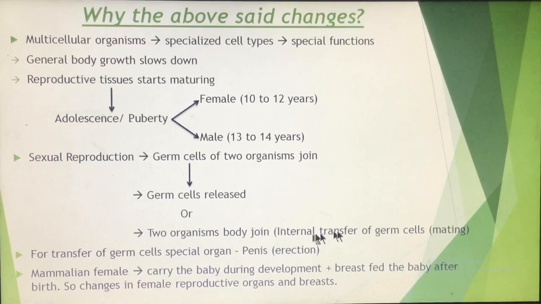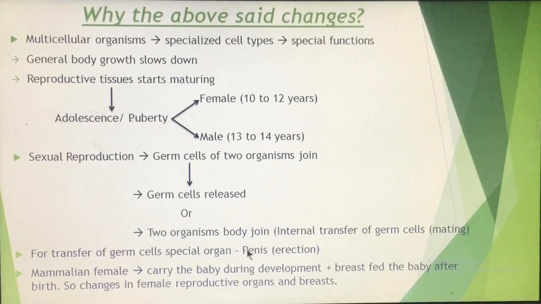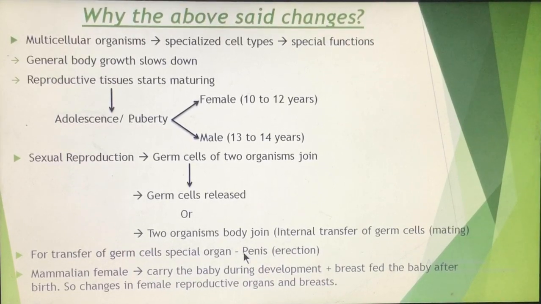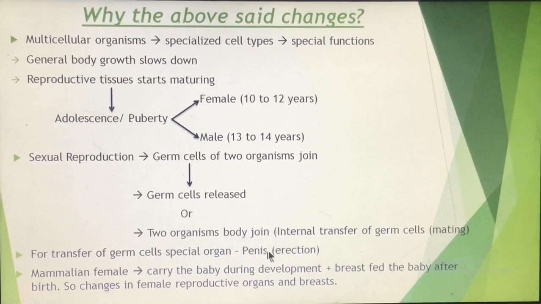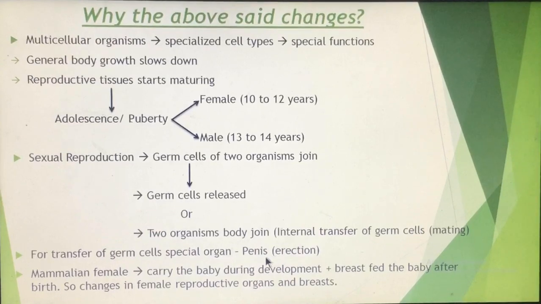Now for transfer of the germ cells, special organs are there. These organs help in transferring the germ cells into the second organism, that is the female. And what is that organ? In the human male, there is a penis, which is an organ that helps in the transfer of male gametes into the female. And the penis shows a characteristic of erection. I told you what an erection is. It becomes hard and the blood circulation increases.